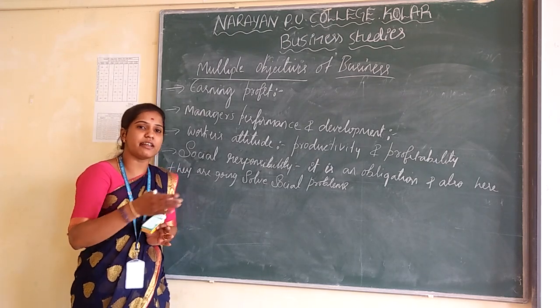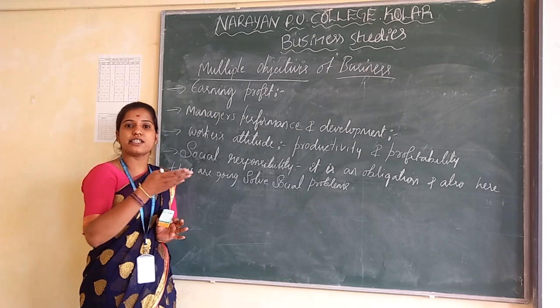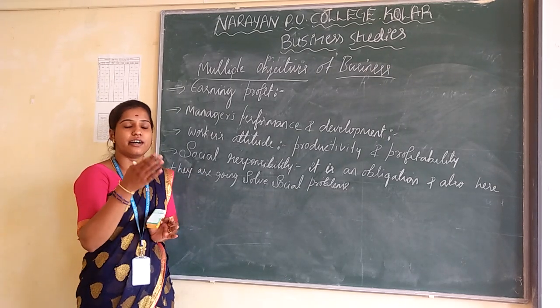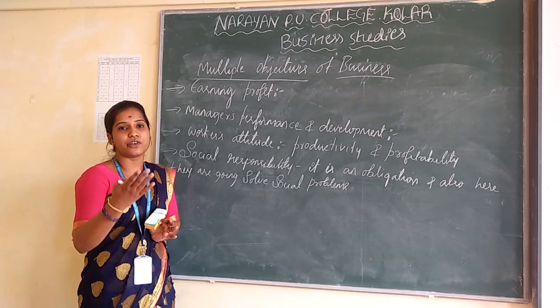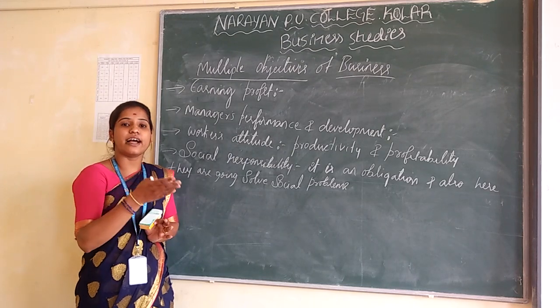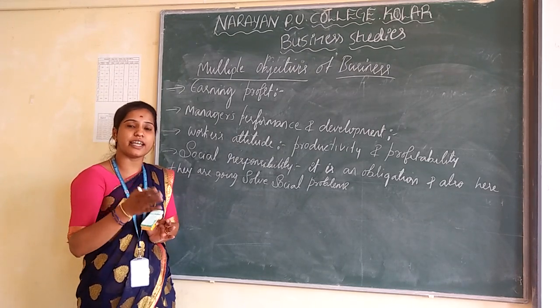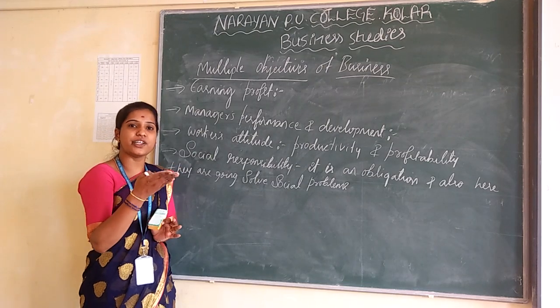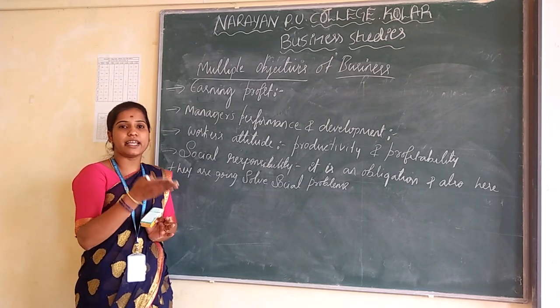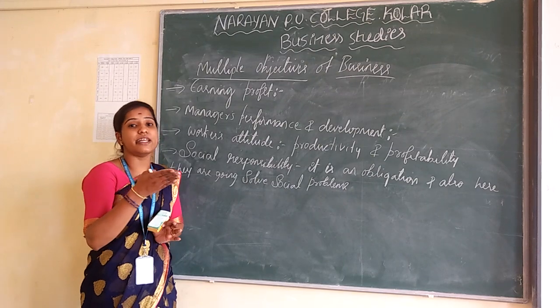And the third one is productivity. So productivity means here the business organizations are going to measure the good outputs and inputs of the business organization, and also here they are going to measure efficiency. So efficiency means here they have to make their maximum product with the minimum cost.